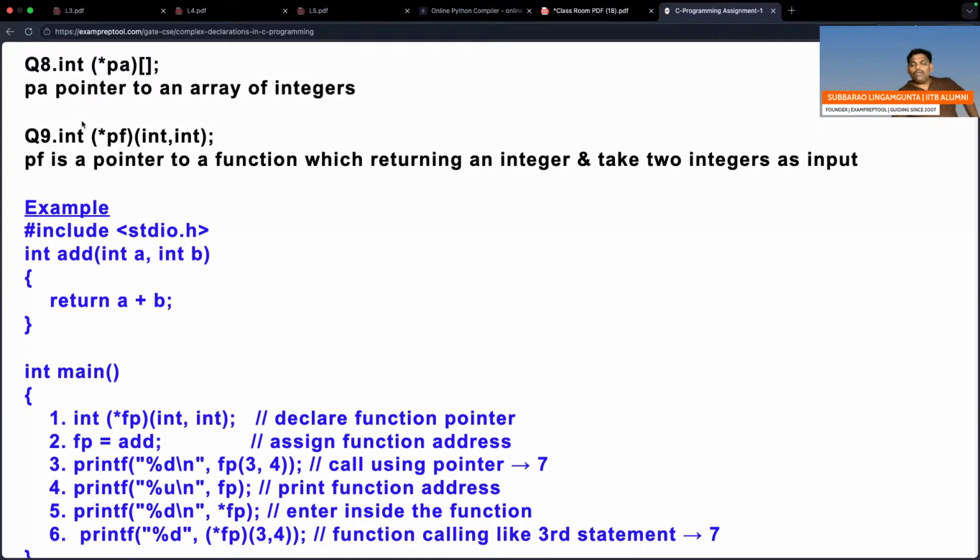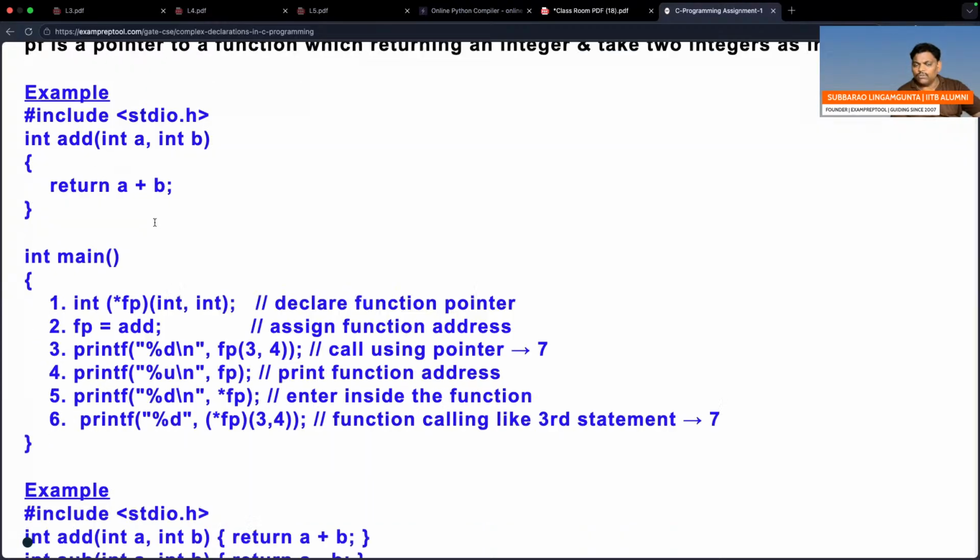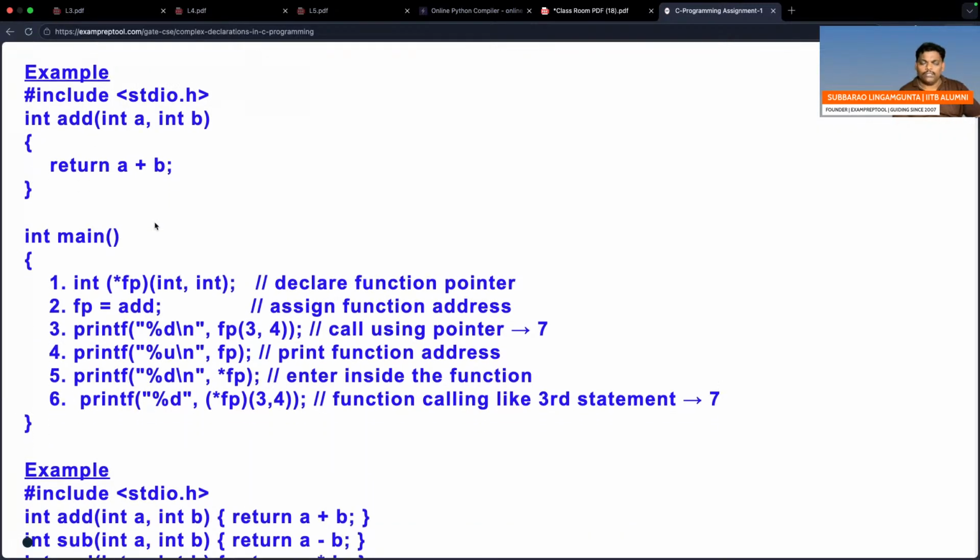Only one person is fighting, so PF is a pointer. Inside PF an address is there. If I go to that address, there is a function which will take two integers as input, which will return integer as output. If you don't know, I have given an example also. This is the example.